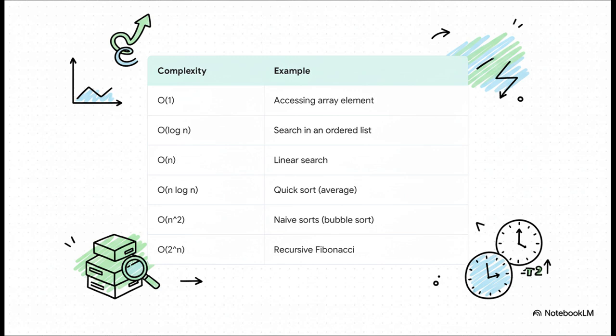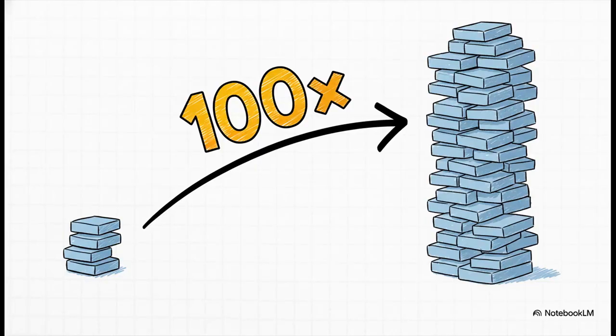O(n log n) is what you see in really efficient sorting algorithms. And then, oh boy, then we have O(n squared) and O(2^n). These are the ones that start out looking good, but they are going to run out of steam fast. Think of a simple bubble sort that has to compare every single item to every other item. Yeah. Not great. So, you ready to see this race in action? We're about to crank up the data size by 100 times. Let's see how our little algorithms handle the pressure. I think the results are going to surprise you.